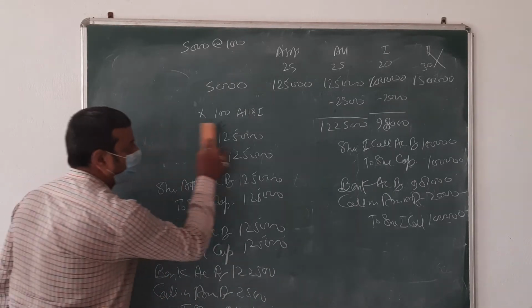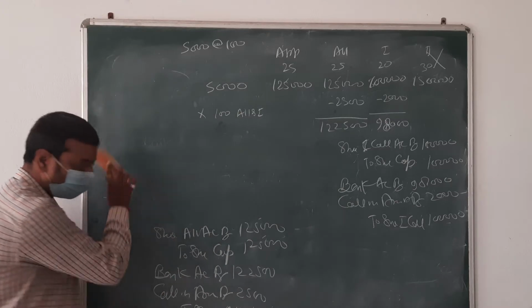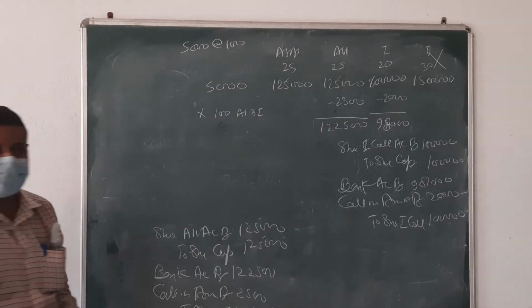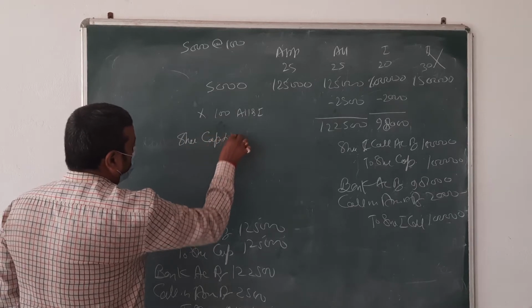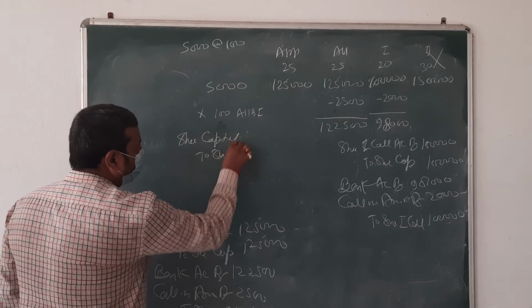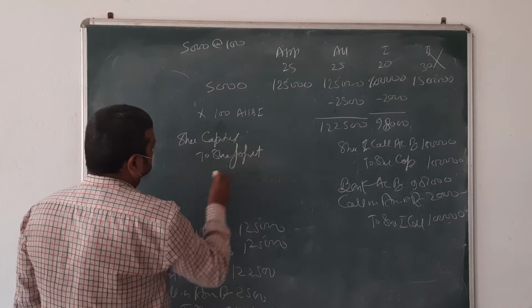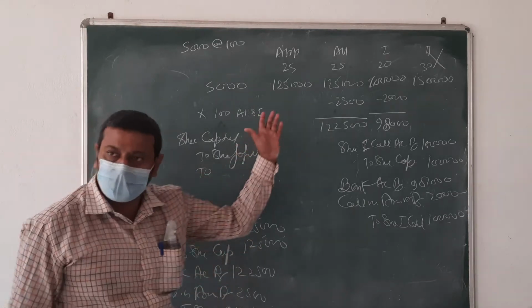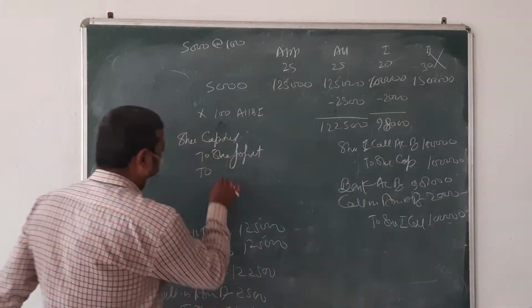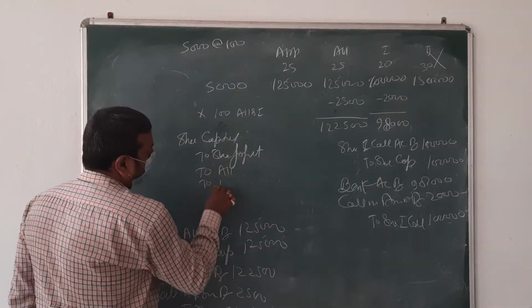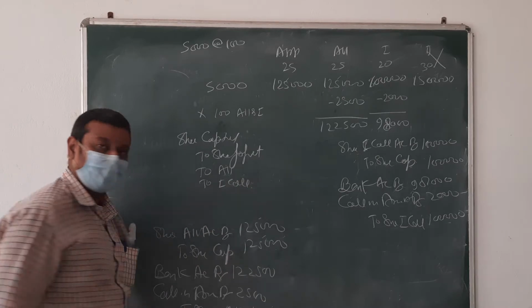Just see. Do you remember the entries? Share capital to share forfeiture, and to the things not received, allotment and first call. Up to this is clear now.